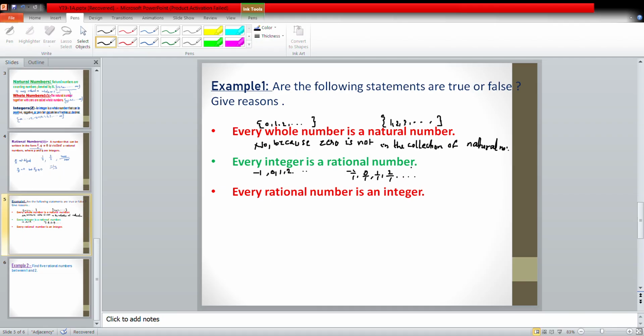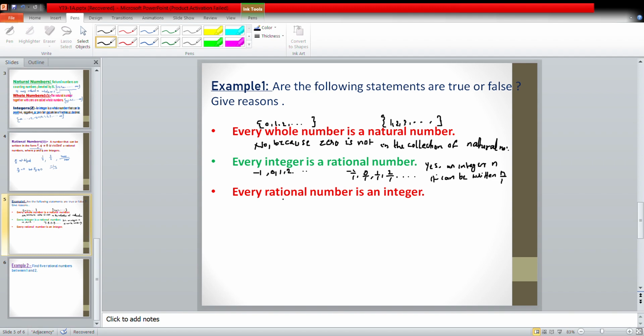So we can say yes, every integer is rational, because if we take an integer n, it can be written or expressed in the form n by 1. So we can say every integer is a rational.